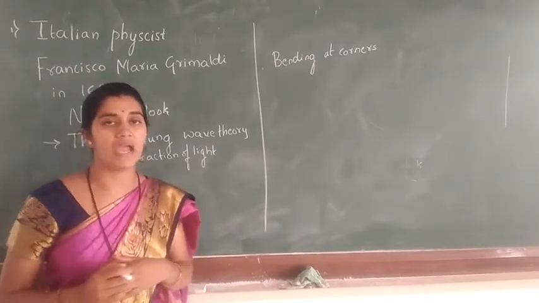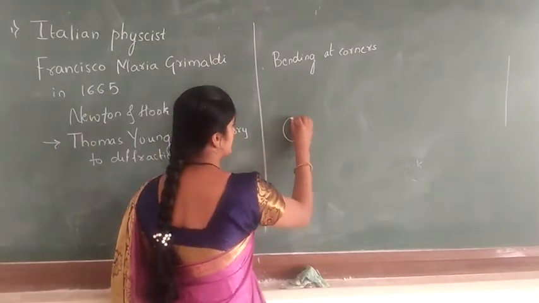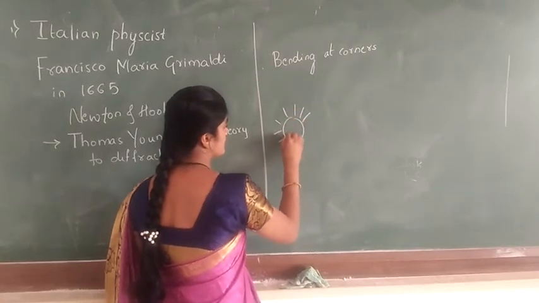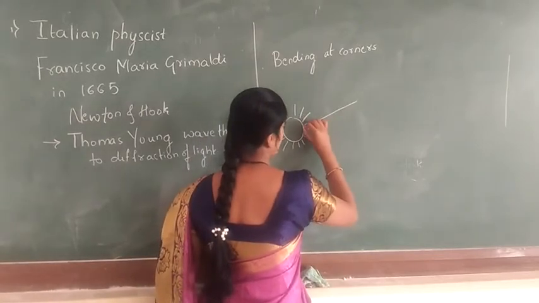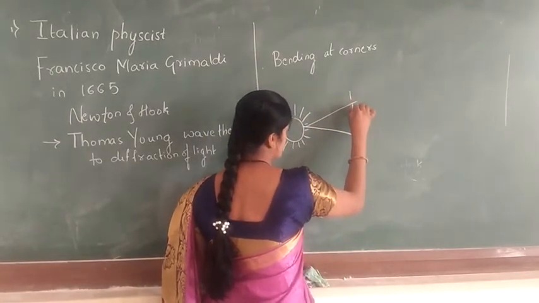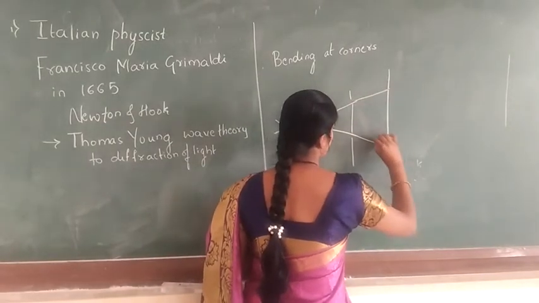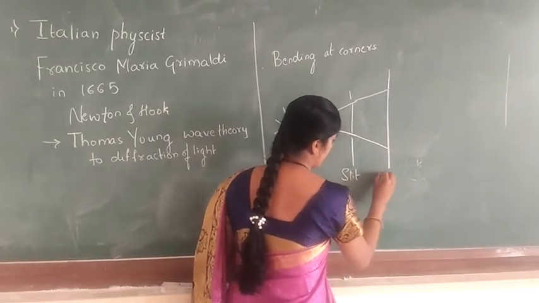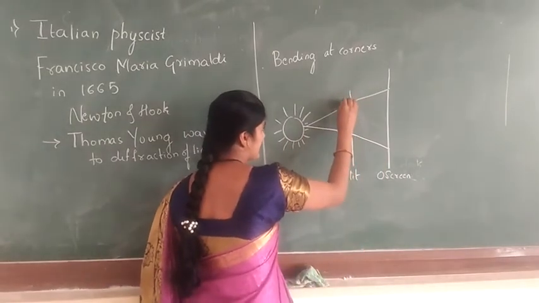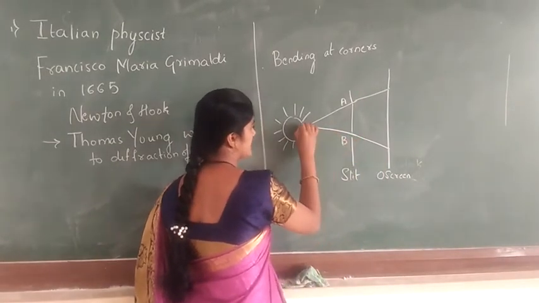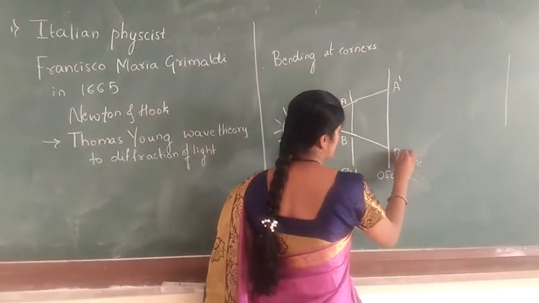Now we have to give the explanation of the diffraction of light. Let us consider that the sun is there. Here the ray of light is made to fall through the slit, and this is your observation screen. This is the slit and the observation screen. Let us consider the points A and B, and the point O. Here we consider the point A dash and the other one is B dash.